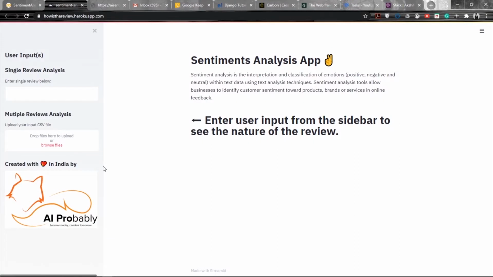Before starting the session, let's have a look at today's project. This is the app which we are going to build today, and this is a sentiment analysis app where we have two kinds of inputs from the user.